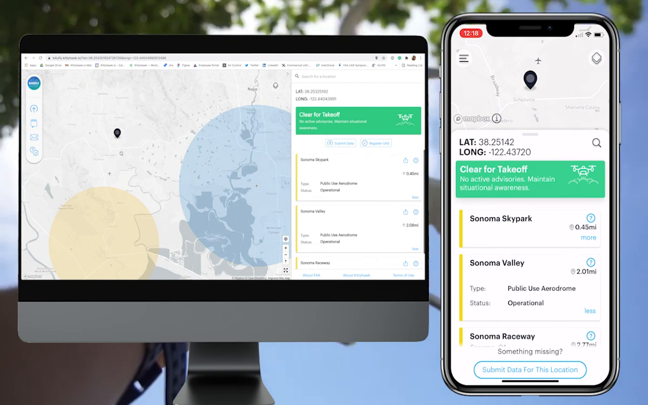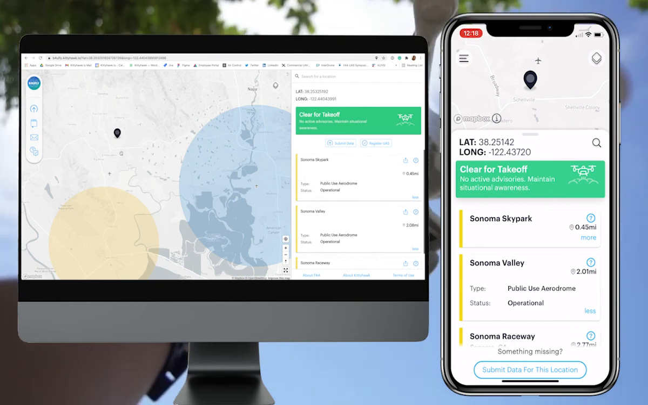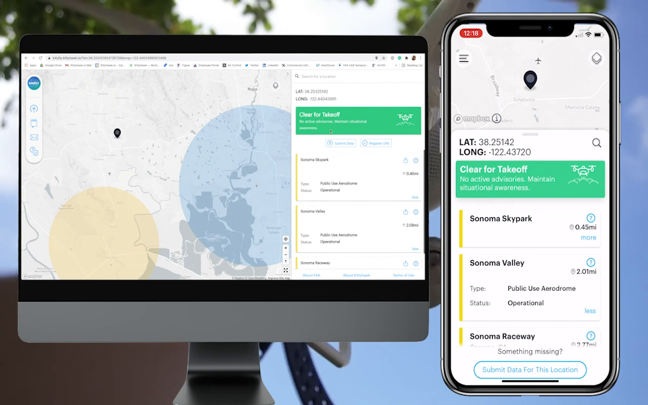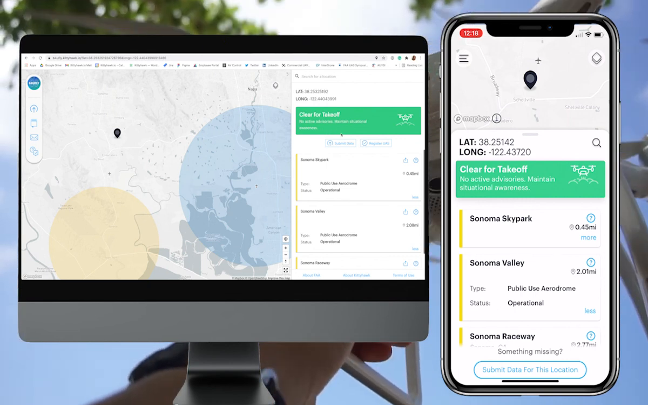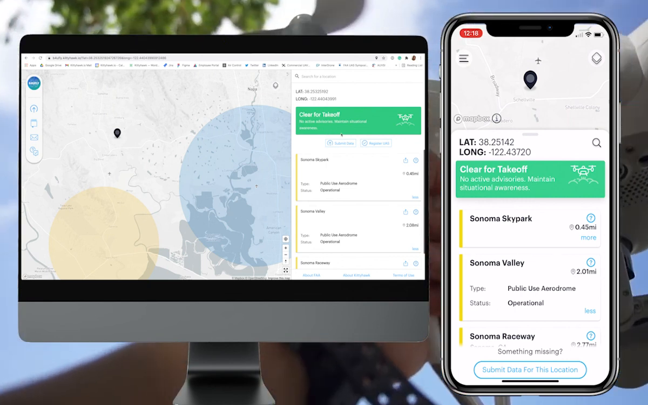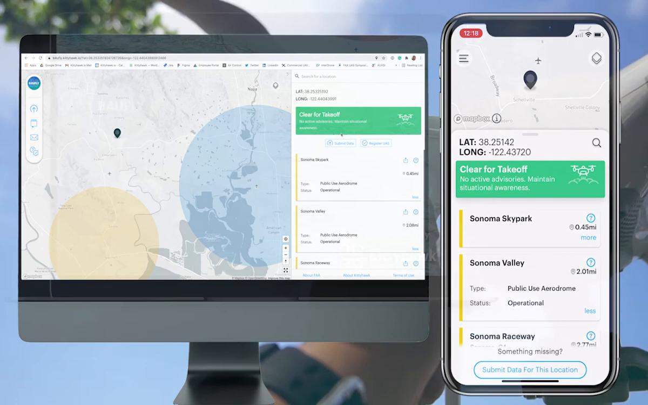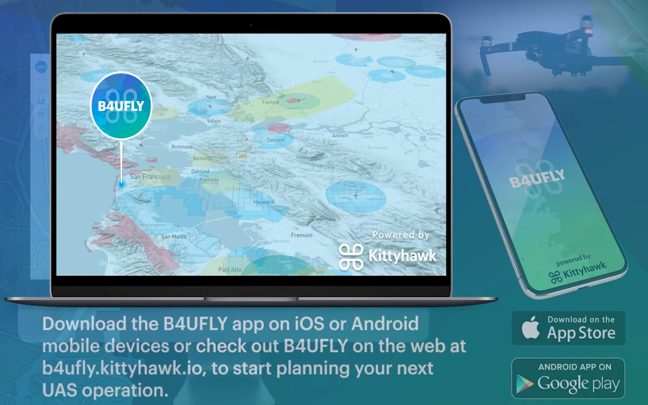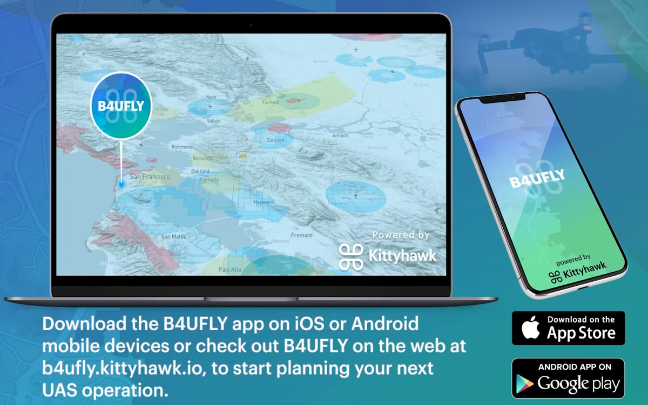When you are located in uncontrolled airspace on the Before You Fly platform, you will see a clear for takeoff green box in the advisory bar information. This means you're clear to fly without the need for an FAA authorization. I hope that you now understand that small airports in Class G uncontrolled airspace and all types of Class E, excluding Class E2 controlled airspace, do not require FAA authorization for drone operations up to 400 feet AGL.